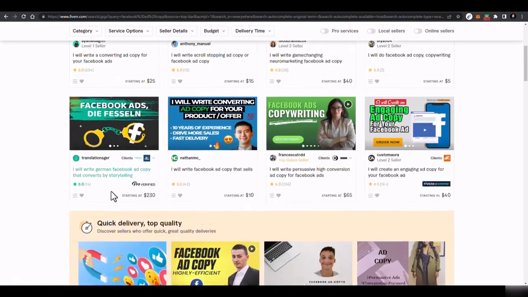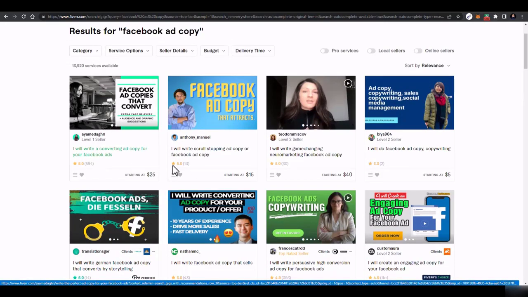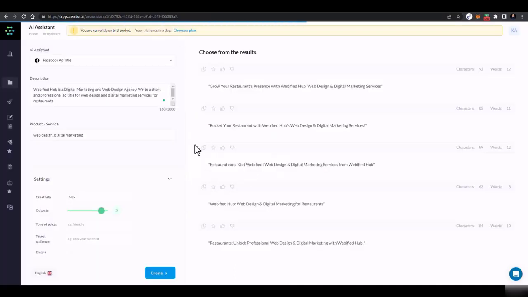Let's say this is the service which is number 1, so I'll go to this service. Here this seller is charging $25 for 1 ad copy only, and for 3 ad copies and 1 image suggestion, this seller is charging $75, but you have 5 ad copies built using this one.